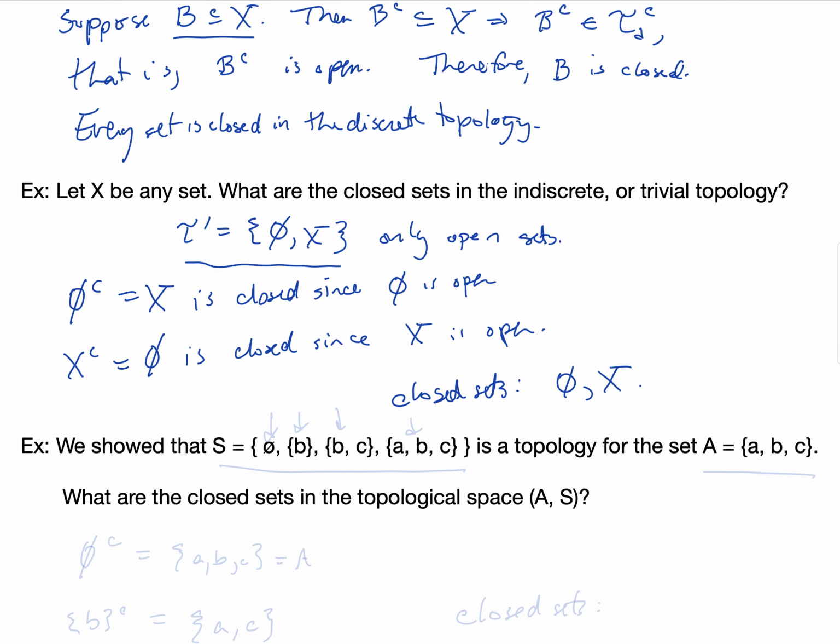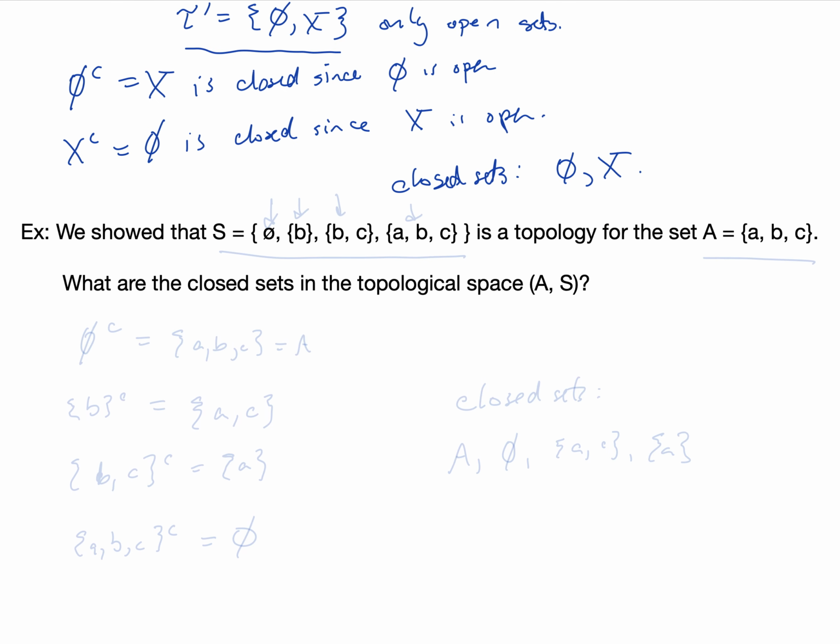Last example here, we showed that this is a topology for the set A consisting of A, B, and C. So what are the closed sets in this topological space? A set is closed if and only if its complement is open. So we can again look at each set individually and look at its complement.